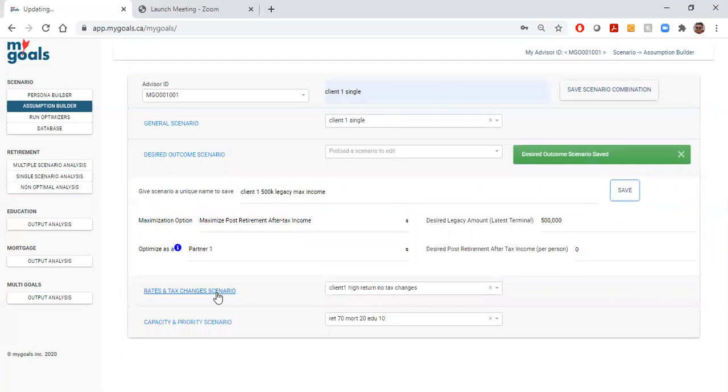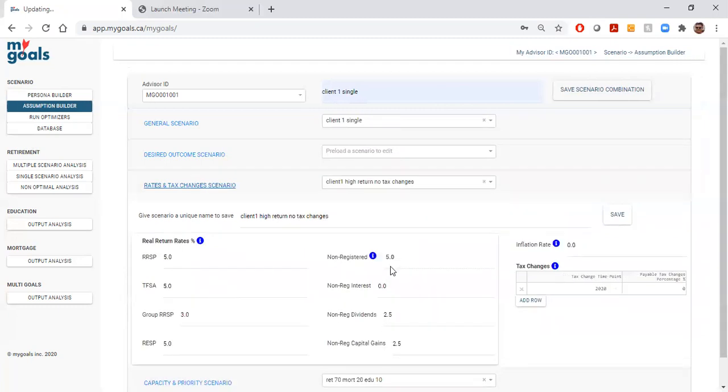The 3rd building block are rates and tax changes. We're assuming at the account level here a 5% real return for RRSP, 5% for TFSA. This is irrelevant. It could be 0. That's the group RRSP assumption and the RESP assumption. And these need not be equal, okay? And then within non-registered, because there are tax implications for interest, for eligible dividends, and for capital gains, we've split it up 2.5 and 2.5 with no income-bearing certificates, bonds, mortgage investment corps, etc. And again, we're going to call this client 1 high returns, no tax changes.